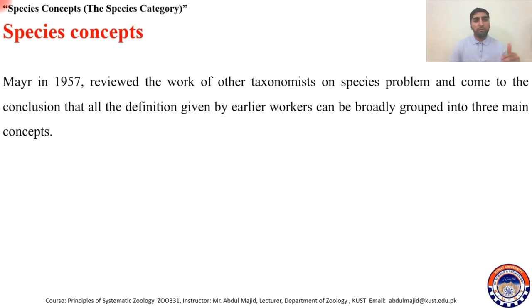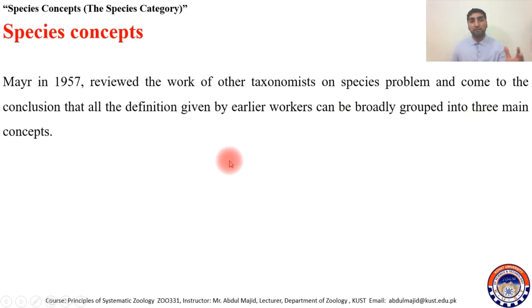But with the passage of time, there were different ideas, and Mayr in 1957 reviewed all the work of taxonomists on the species problem, and came to the conclusion that all the definitions given by earlier workers can be broadly grouped into three main concepts.